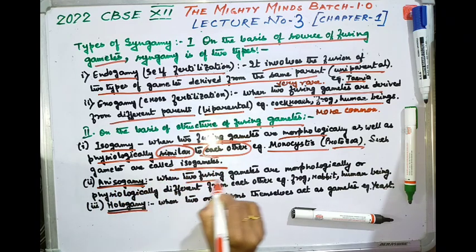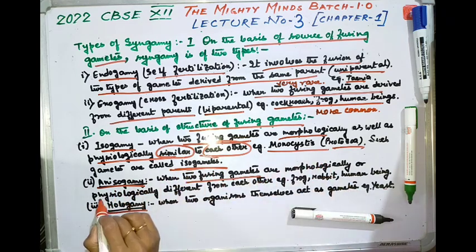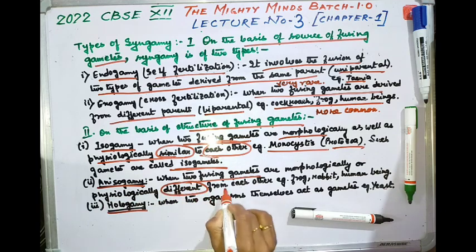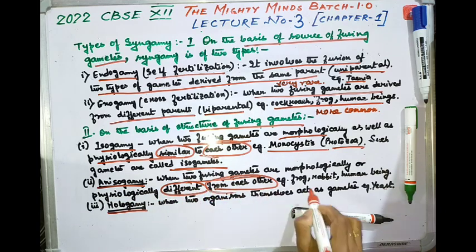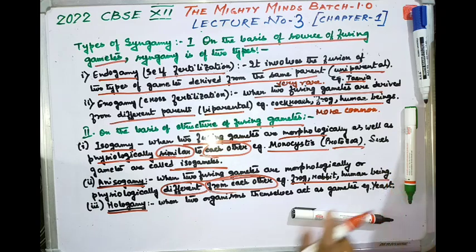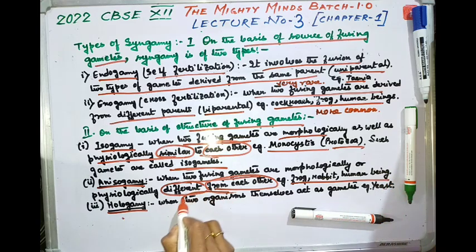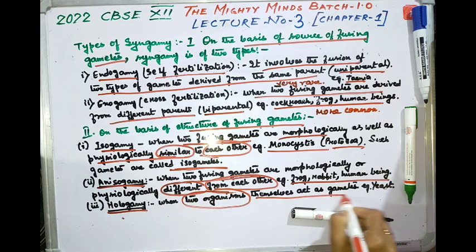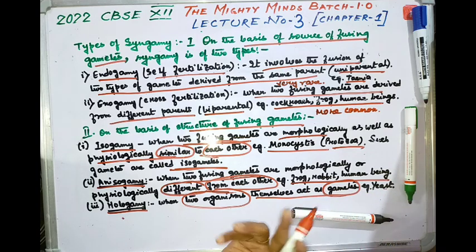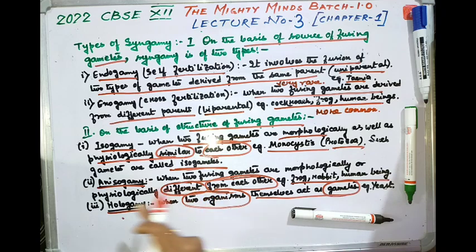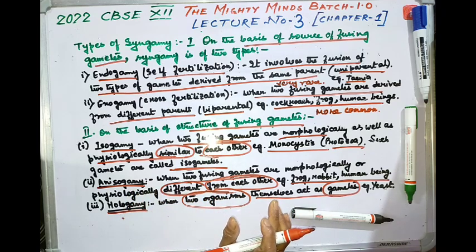Anisogamy is when two fusing gametes are morphologically and physiologically different from each other. And hologamy is when two organisms themselves act as gametes. Example, yeast.